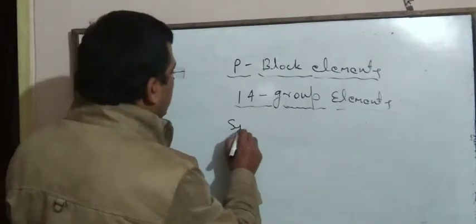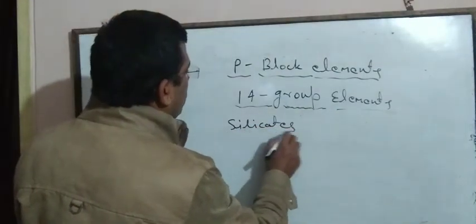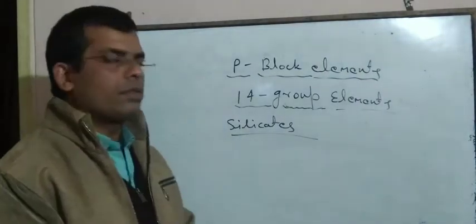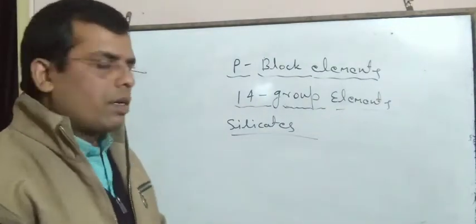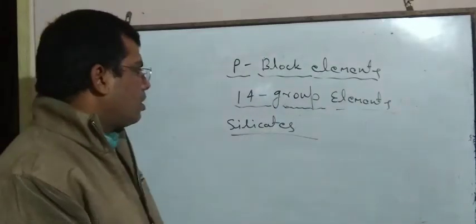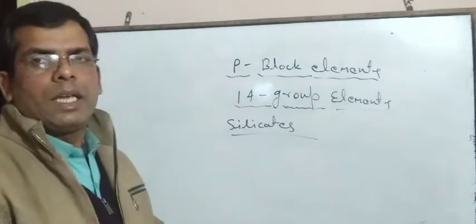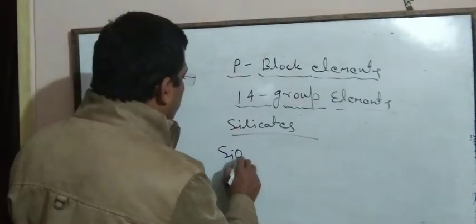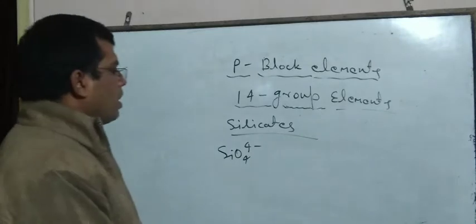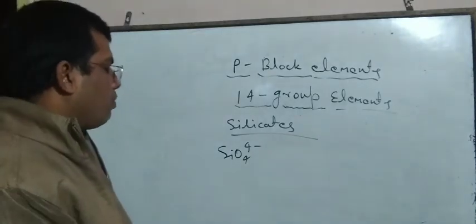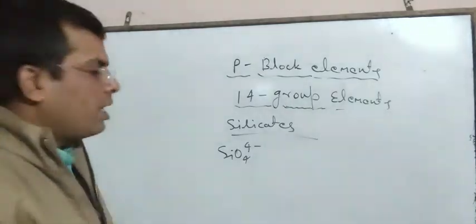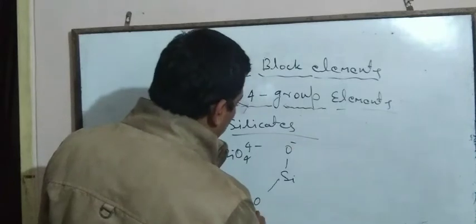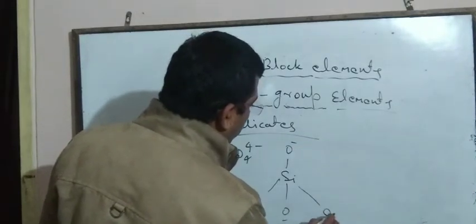Now we will discuss the silicates. Silicates are important crystals of silicon. In silicates, SiO4 4- units are present, in which four oxygen atoms are connected with silicon in a tetrahedral manner.